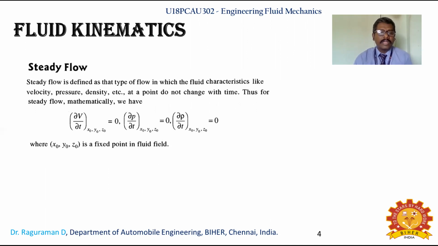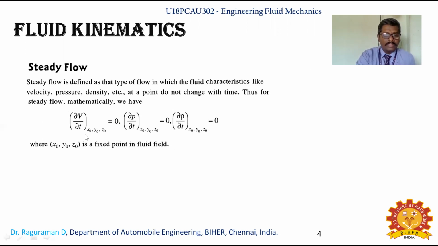For a steady flow, mathematically, the velocity is V, the pressure is p, and the density is rho. With respect to time, ∂V/∂t, and for the three-dimensional coordinates x, y, z, you will have a constant value of 0. That is, the fluid characteristics do not change with time. So the change with respect to time, ∂V/∂t, is equal to 0. As there is no change, you equate it to 0.